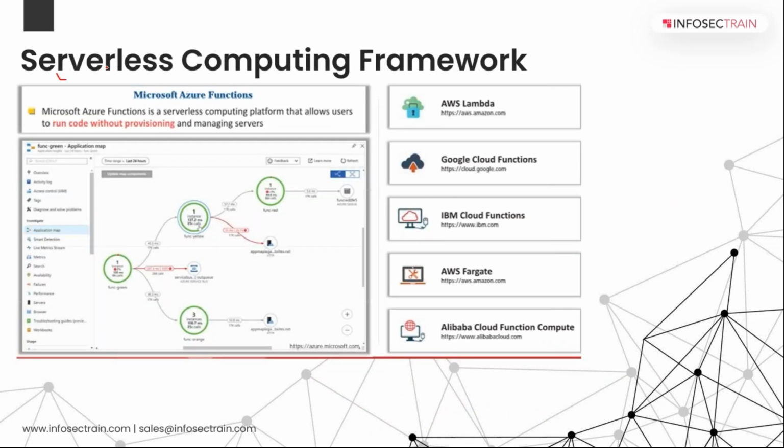We have different frameworks. For Microsoft Azure, we have Azure Functions. We have AWS Lambda for AWS, Google Cloud Functions, IBM Cloud Functions, AWS Fargate, Alibaba Cloud Function Compute, right? These are different serverless computing frameworks for different cloud service providers.